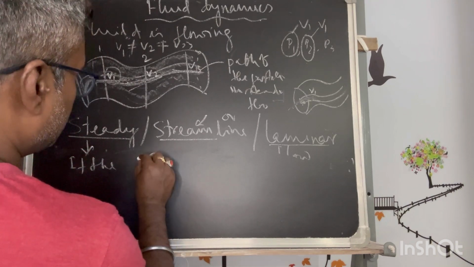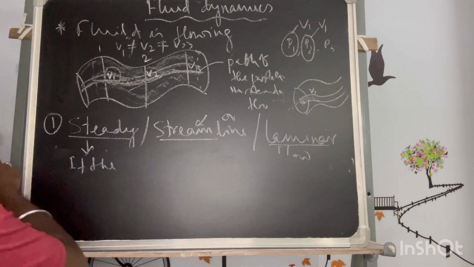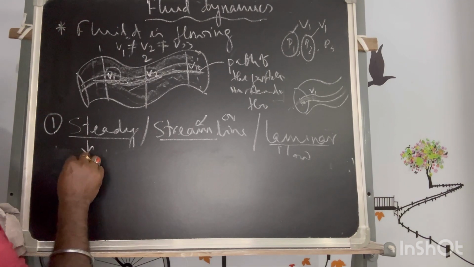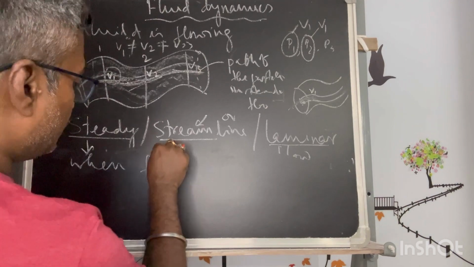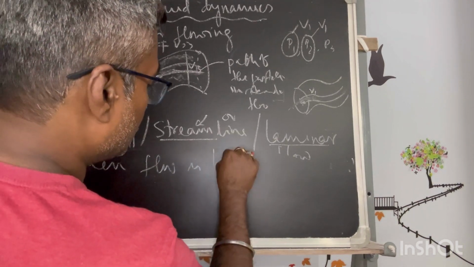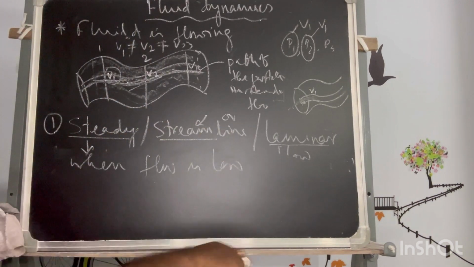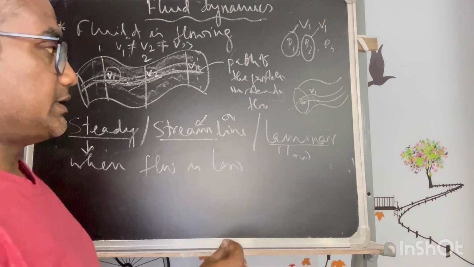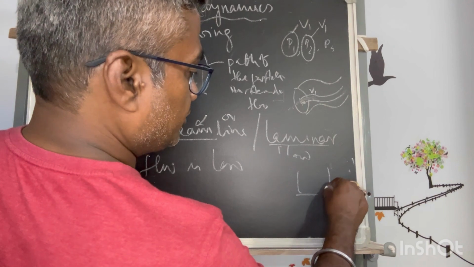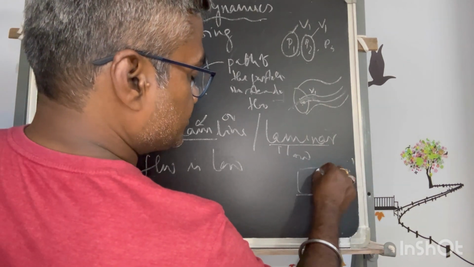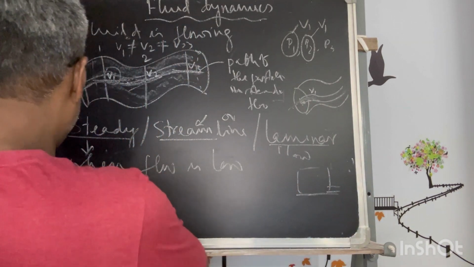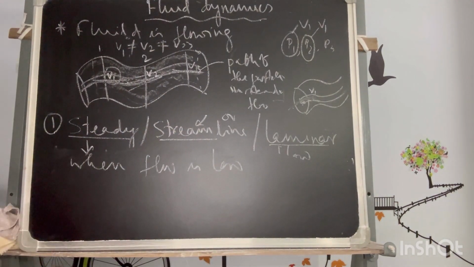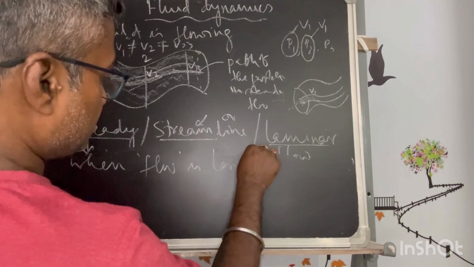Steady flow is studied when flow is low. That means there is less flow, as in the example I gave of a tank with a pipe: because the head is not much, the flow will be less through the pipeline. So steady flow can only be considered where flow is less or low.